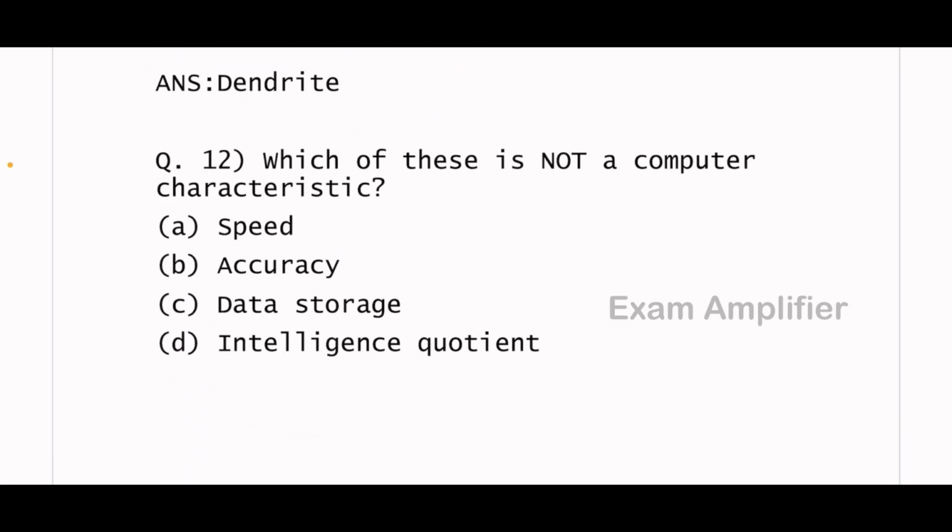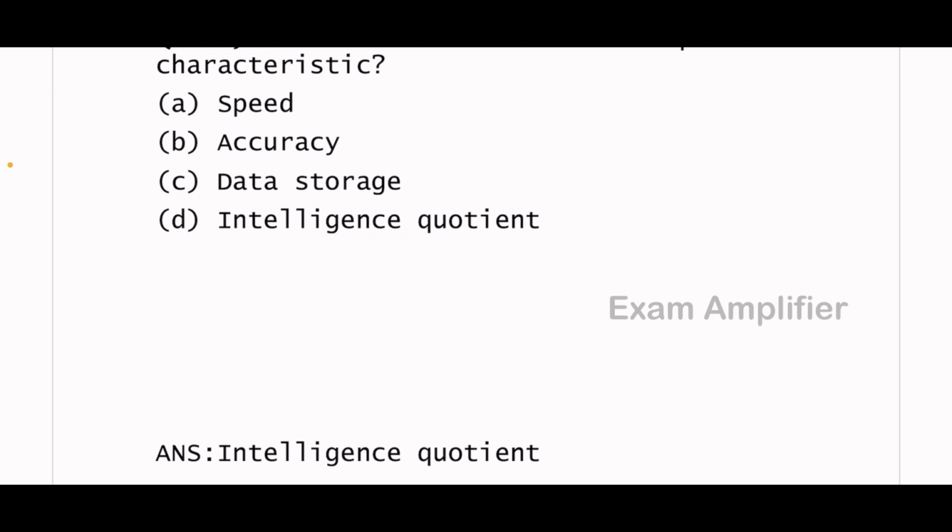Next bit. Which of these is not a computer characteristic? The answer is intelligence quotient.